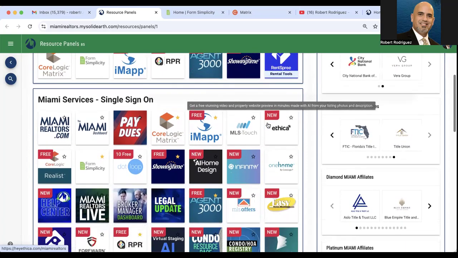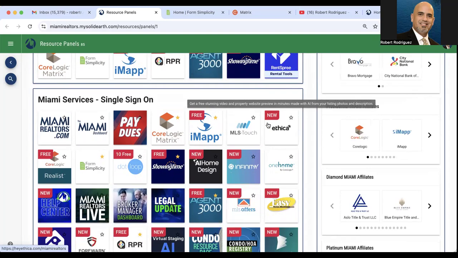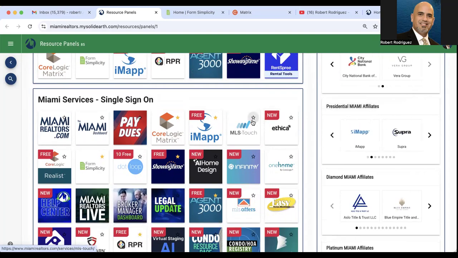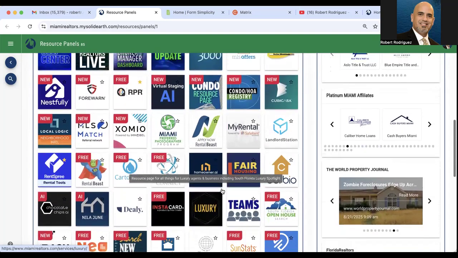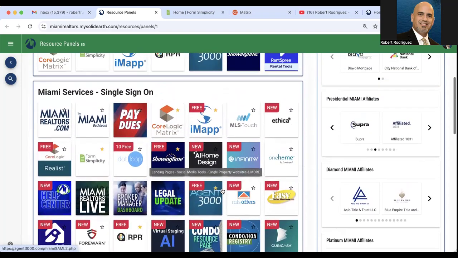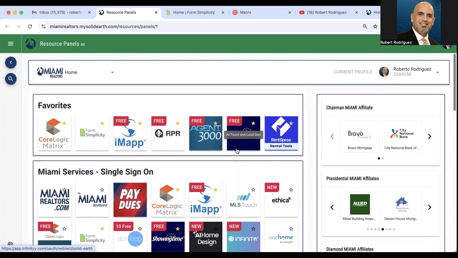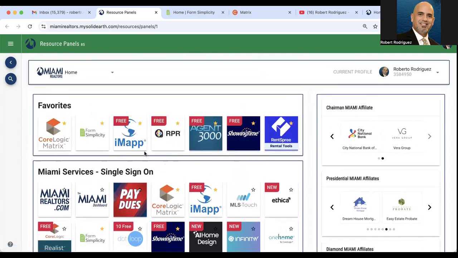In order for you to add a product into your favorites, notice all these services down here, which we're going to go over most of. You're going to see a little star. Just simply click on the star, and that's going to bring that service up here to the top.